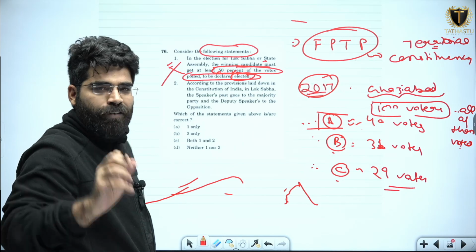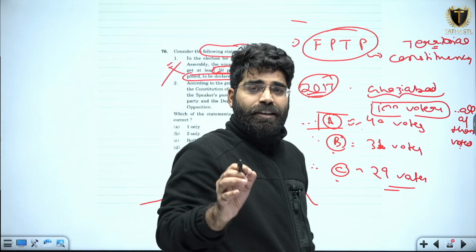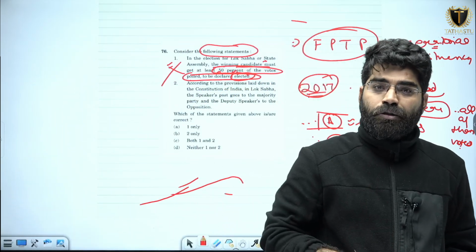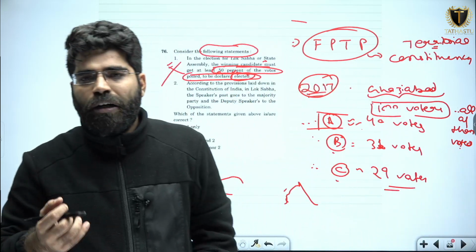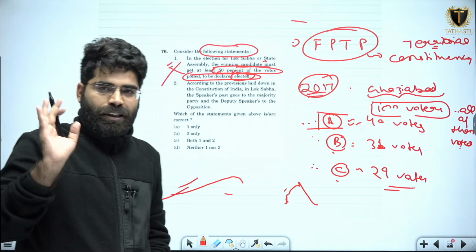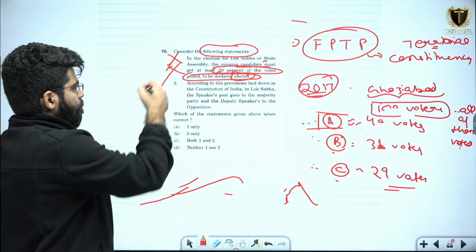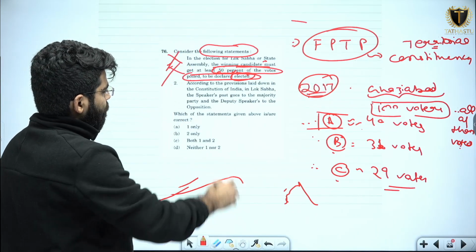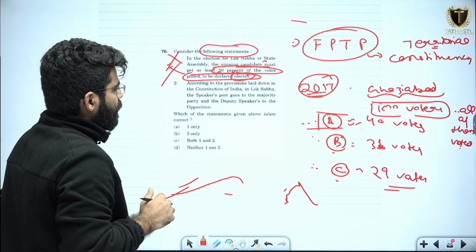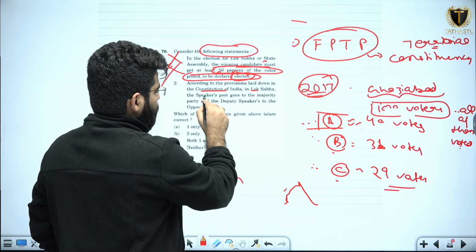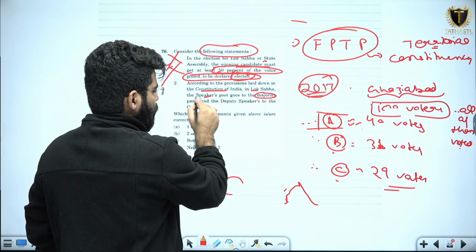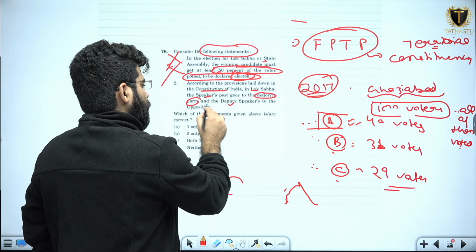Because you don't need 50% of the votes, you just need the maximum of the votes. You just need the maximum of the votes to get elected. So this is how the first past the post system works. So this is a wrong statement. Now coming on to statement 2, according to the provisions laid down in the Constitution of India, in Lok Sabha the speaker post goes to the majority party and the deputy speaker to the opposition.